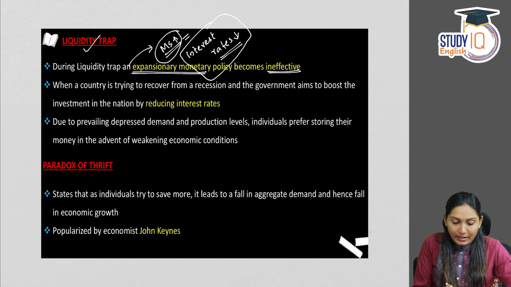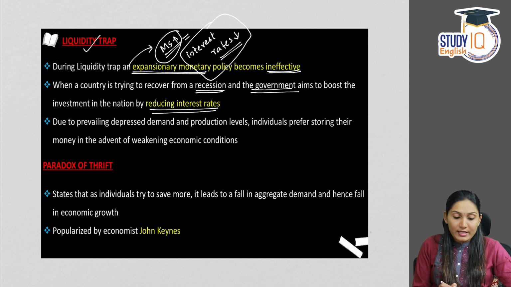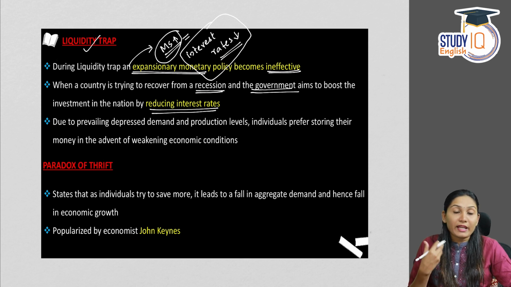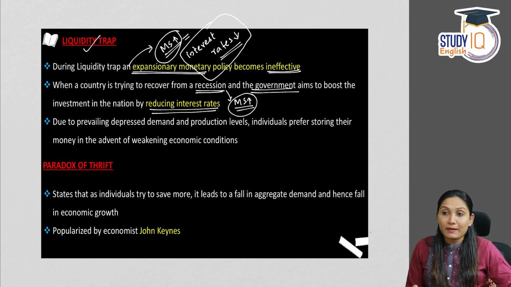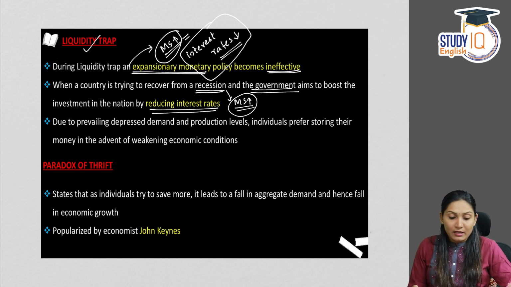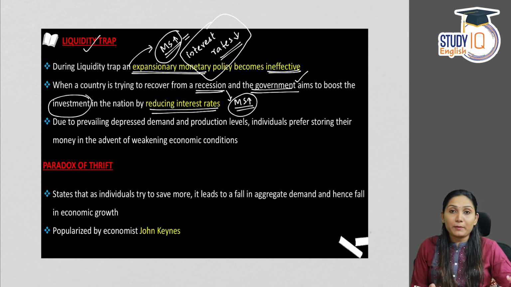When a country is trying to recover from a recession and the government aims to boost investment in the nation by reducing interest rates, it is called a liquidity trap. How can an economy recover from a recession? By increasing investment, money supply, demand, etc. For that, the government tries to increase investment in the economy.